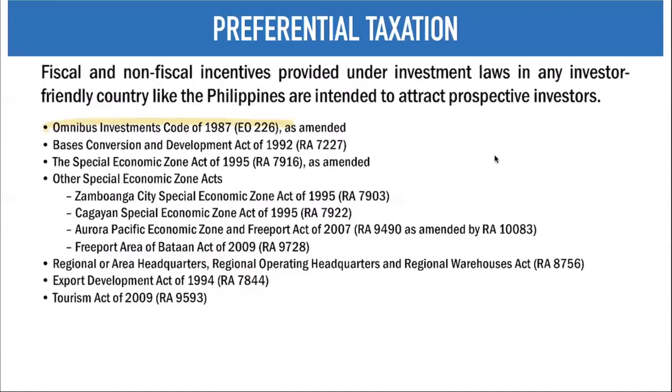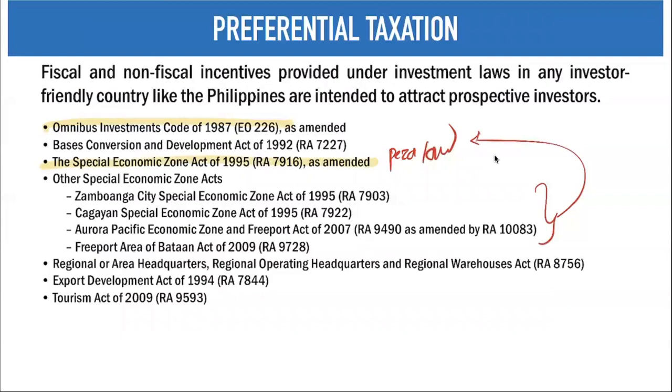Then we have your Base Conversion and Development Act, or BCDA. We also have your Special Economic Zone Act of 1995, RA 7916, as amended. We will discuss this one. This is also known as your PEZA law. We also have your Special Economic Zone Acts. So these Special Economic Zone Acts are quite patterned after your PEZA law. Therefore, this is quite redundant with what has been presented under your PEZA law.